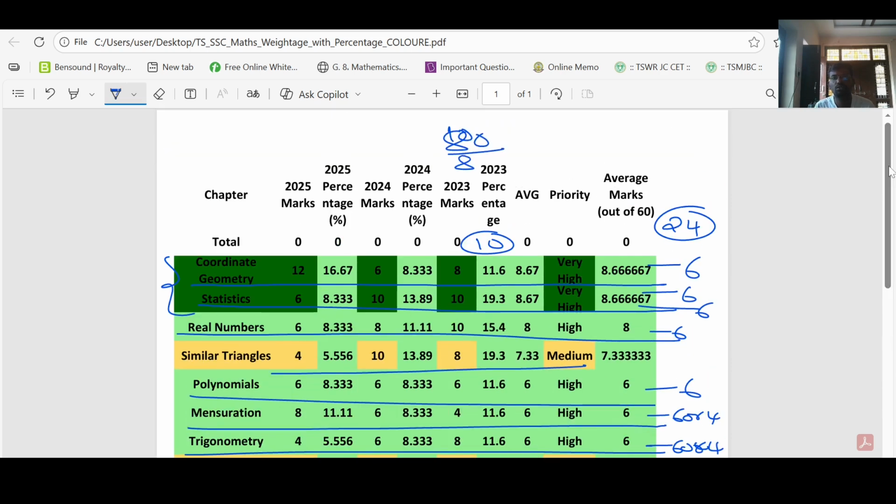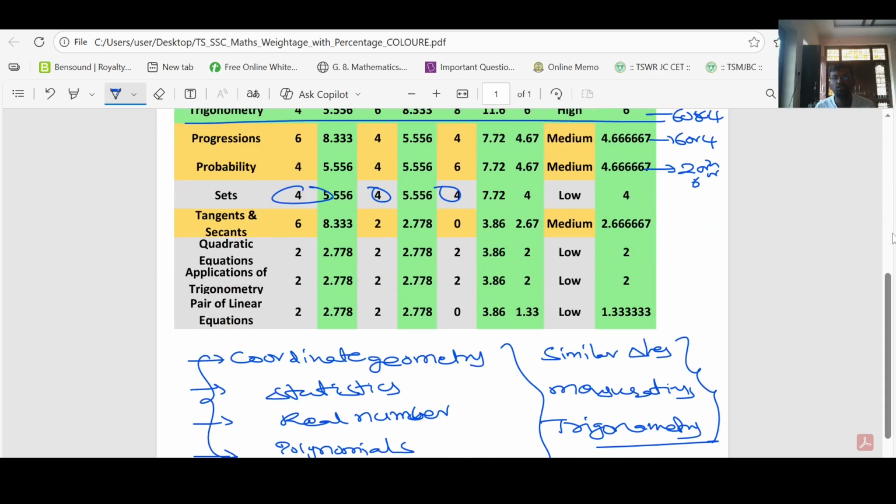Anyway, you have 20 marks internal marks, right? Try to practice more depending on the strategy, and then you can go for the rest of the chapters.